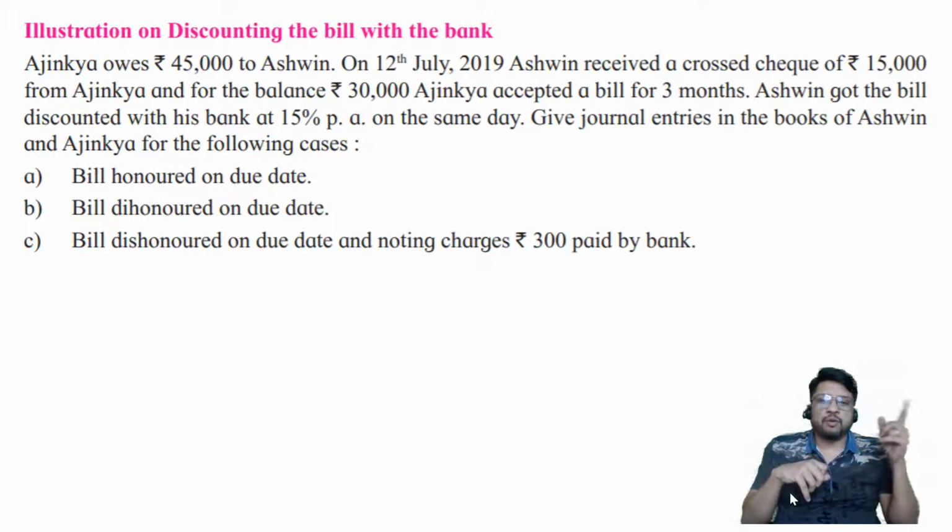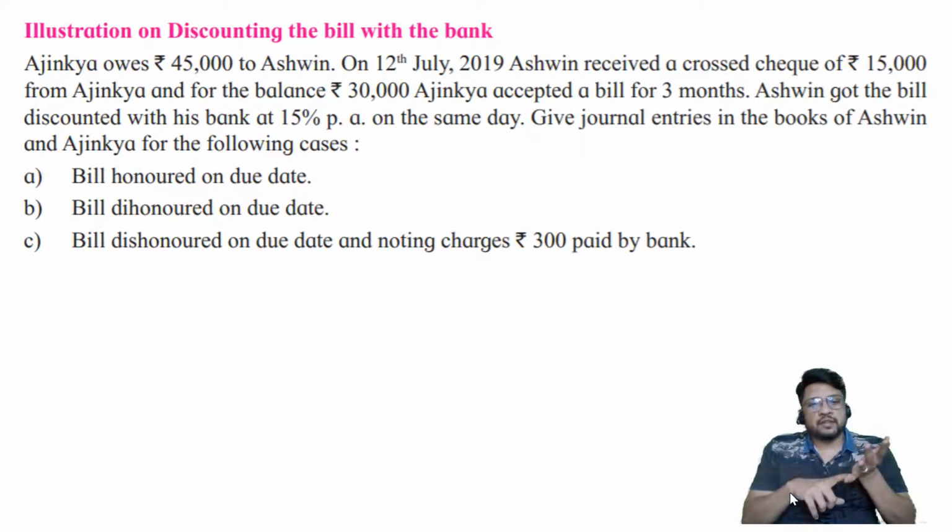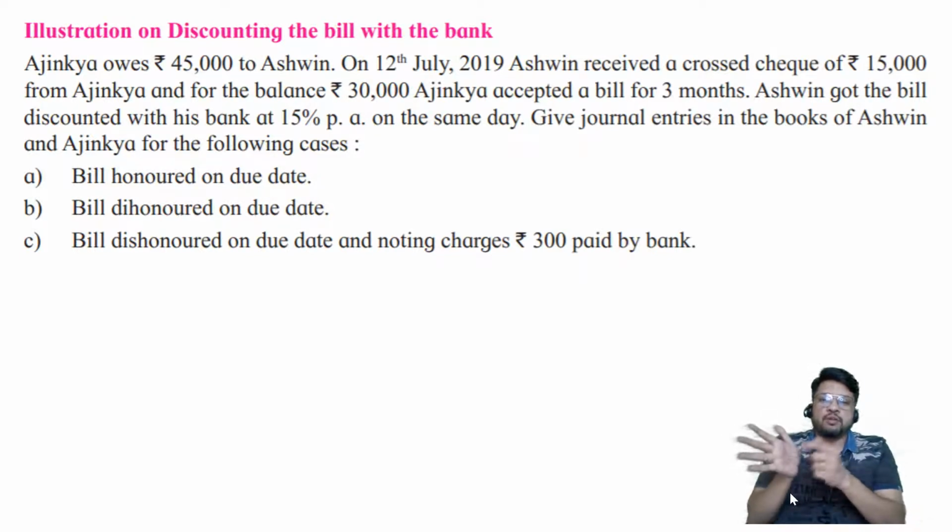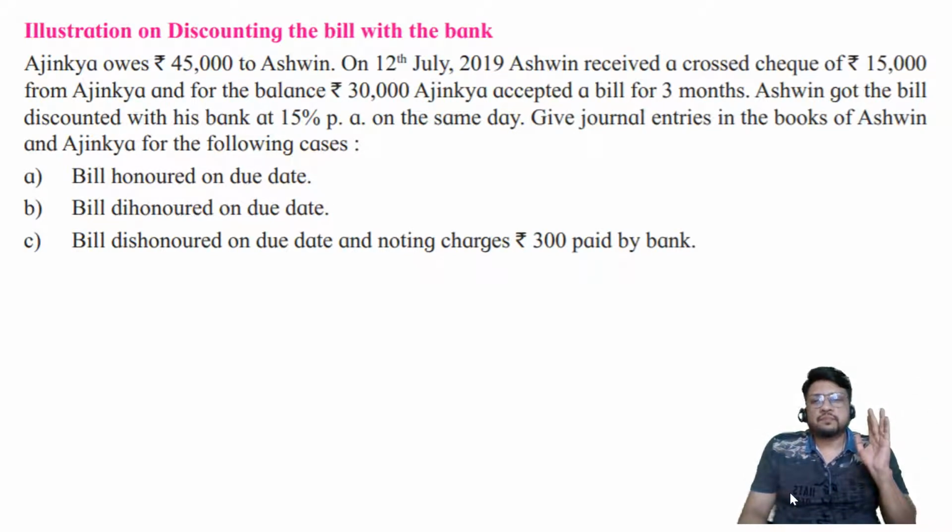And on the due date, I will go to Ashwin. I will go to Ajinkya. And I'll ask him to pay 30,000 plus 1,125 rupees. So Ajinkya should pay 31,125 rupees to the banker. Ashwin will specify, yes, what you are saying is true, this should have happened, but this is not going to happen, because Ashwin will pay the amount which is mentioned on this bill, and the amount which is mentioned on the bill is rupees 30,000. That means you cannot collect any extra amount from this Mr. Ajinkya.